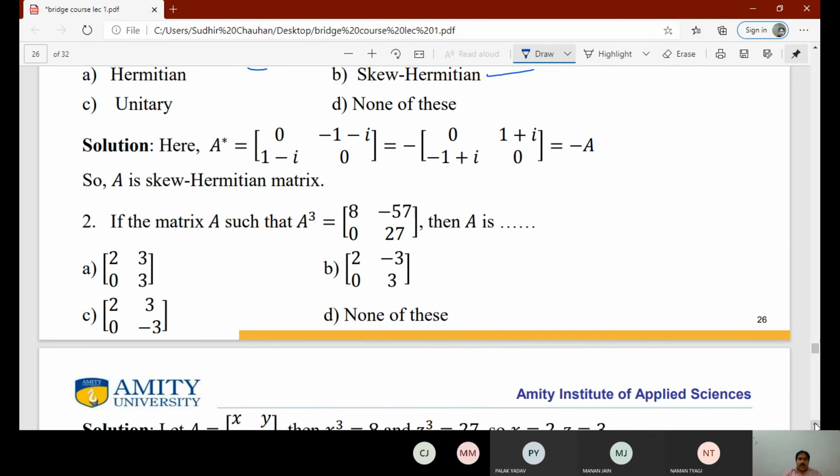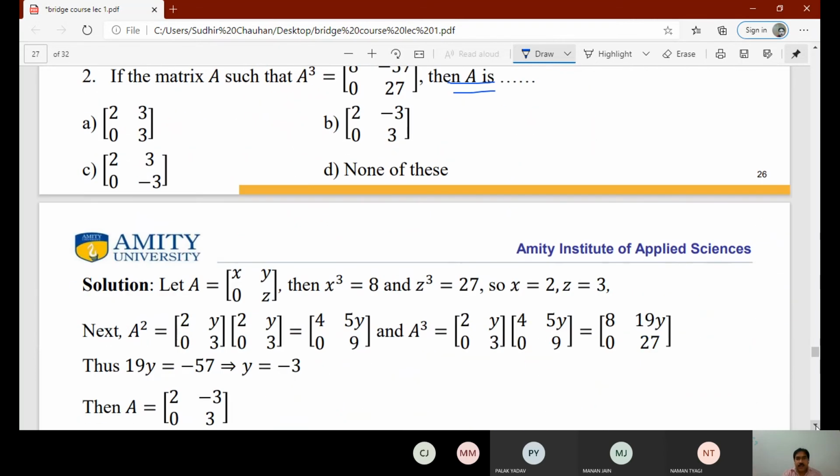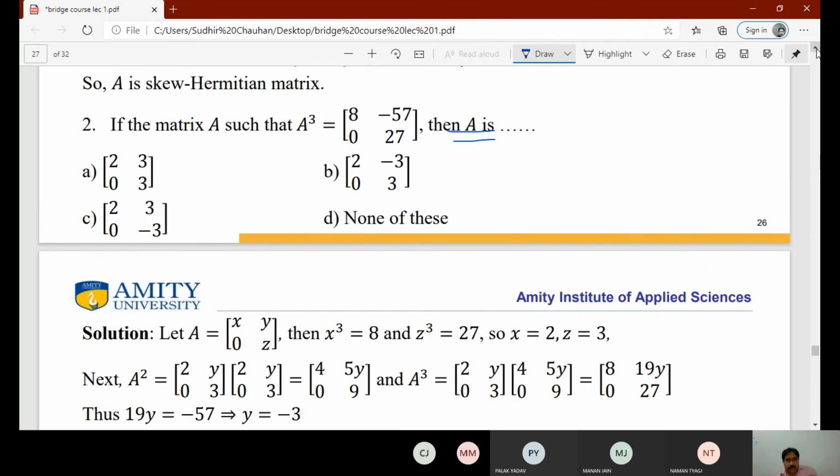If a matrix A is such that A cube is [8, minus 57; 0, 27], then A is equal to, now we have to find matrix A, and here we have the options. So what we have to do, let A be given by x, y, 0, z.